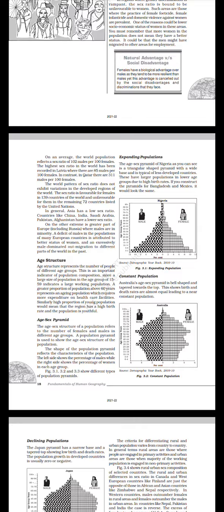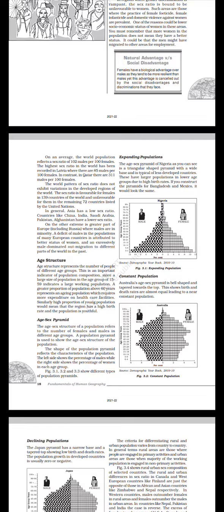Age structure. Age structure represents the number of people of different age groups. This is an important indicator of population composition. A large size of population in the age group of 15 to 59 indicates a large working population. A greater proportion of population above 60 years represents an aging population, which requires more expenditure on health care facilities. Similarly, a high proportion of young population would mean that the region has a high birth rate and the population is youthful.